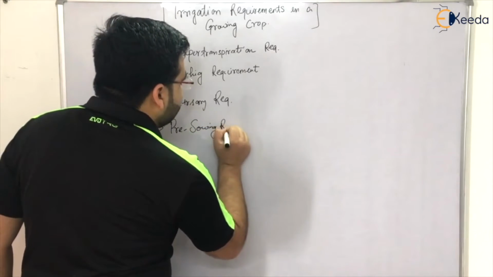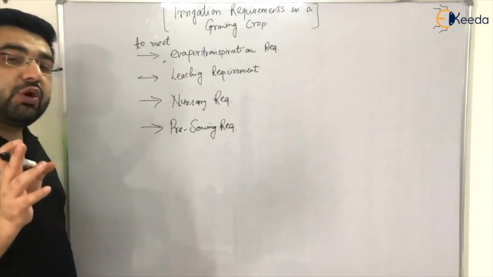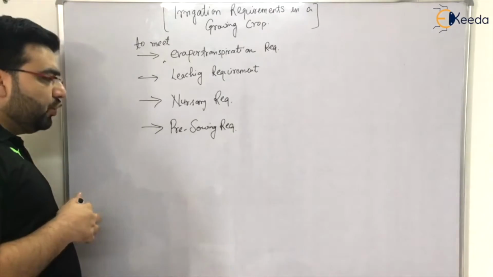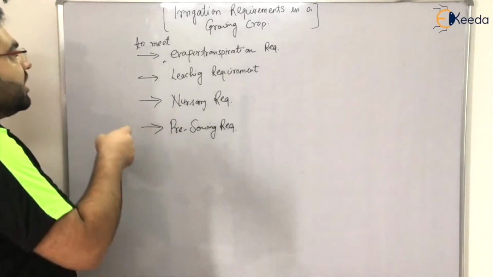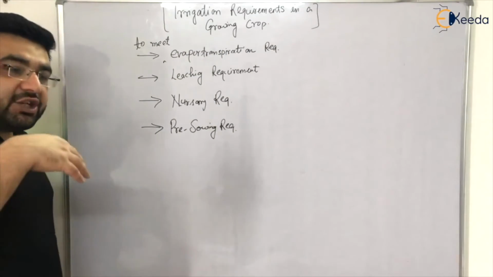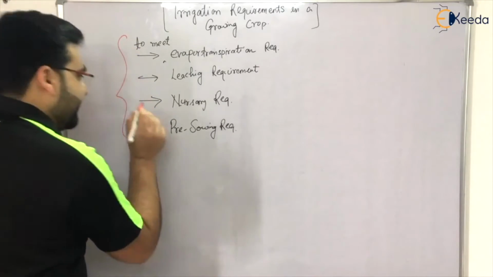Now, what are pre-sowing requirements? I have already explained there is a term known as paleo irrigation. If you remember, the irrigation you do before sowing of a particular crop is known as paleo irrigation. So the irrigation water you supply to a particular field should be sufficient to meet all these requirements.